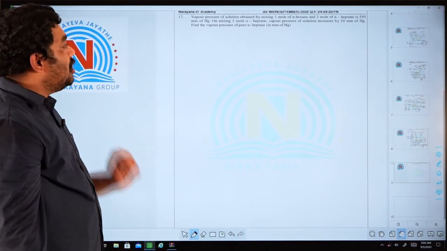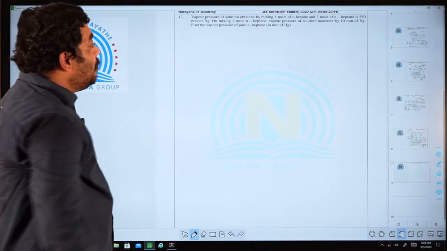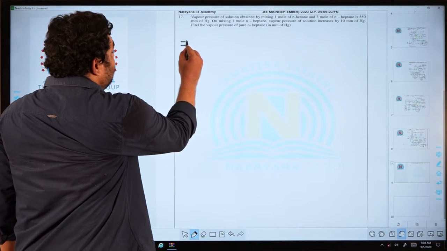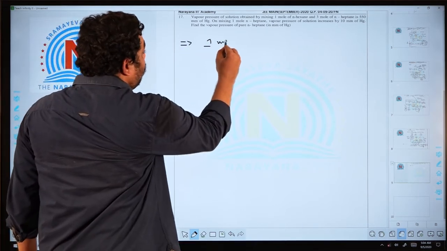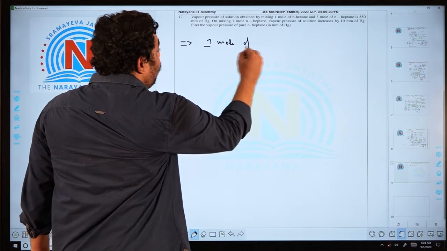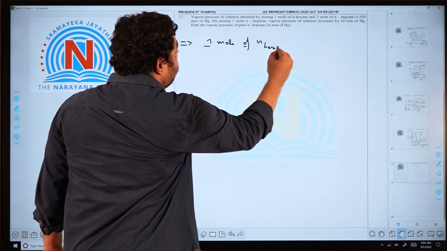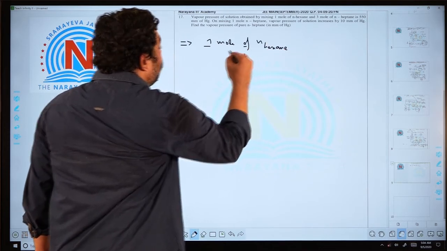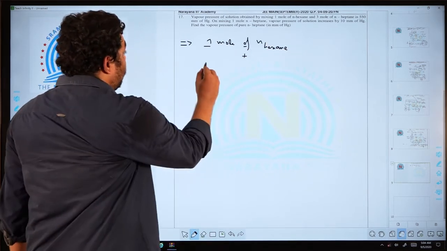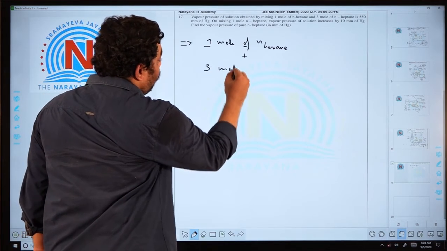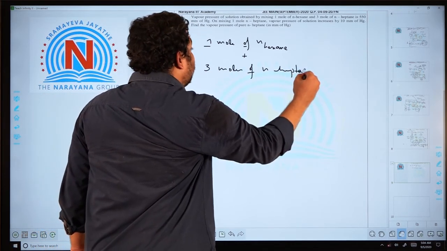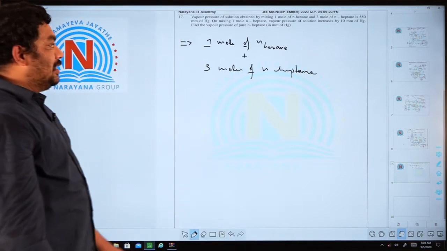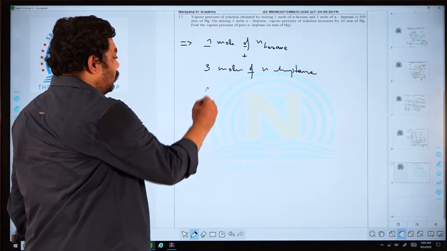And the vapor pressure of the solution obtained by mixing 1 mole of N-hexane plus 3 moles of N-heptane. This is from solutions. You know, this is based on Raoult's law.